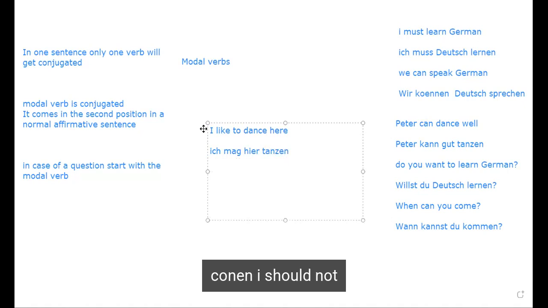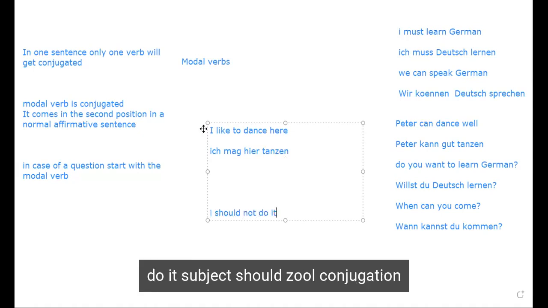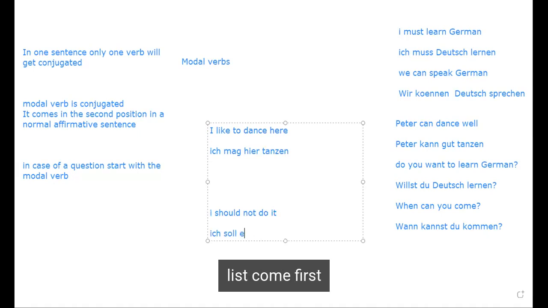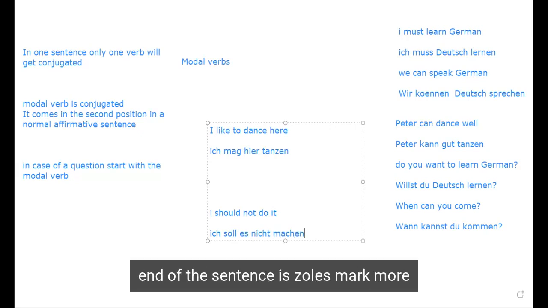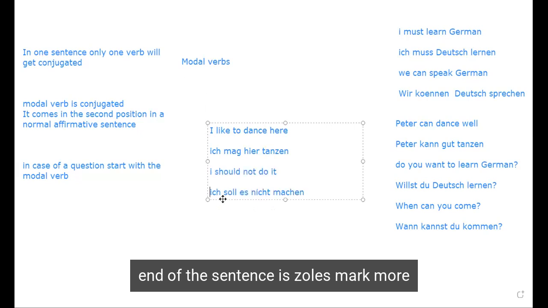We have kommen, können, müssen, wollen, sollen. I should not do it. We have ich as the subject, and sollen becomes soll. The conjugation comes first, then es, then nicht. Do is machen. It does not get conjugated and goes to the end of the sentence. Ich soll es nicht machen. So, more examples.